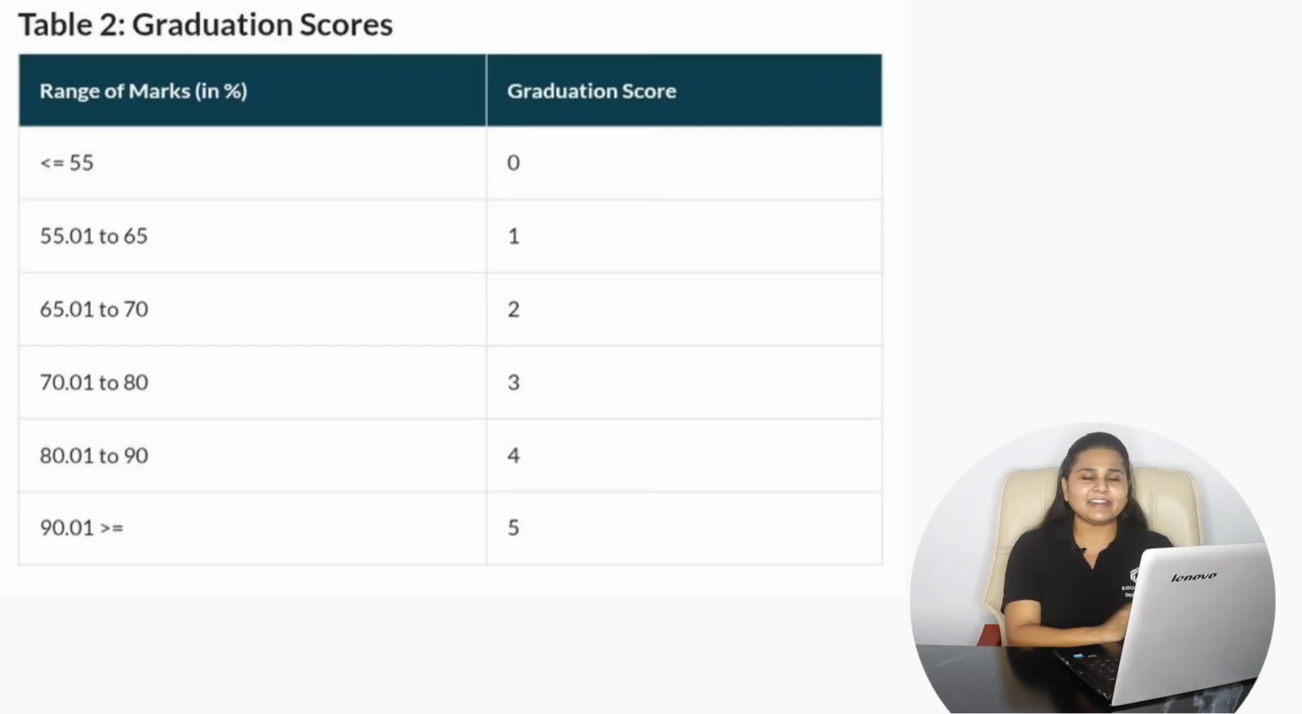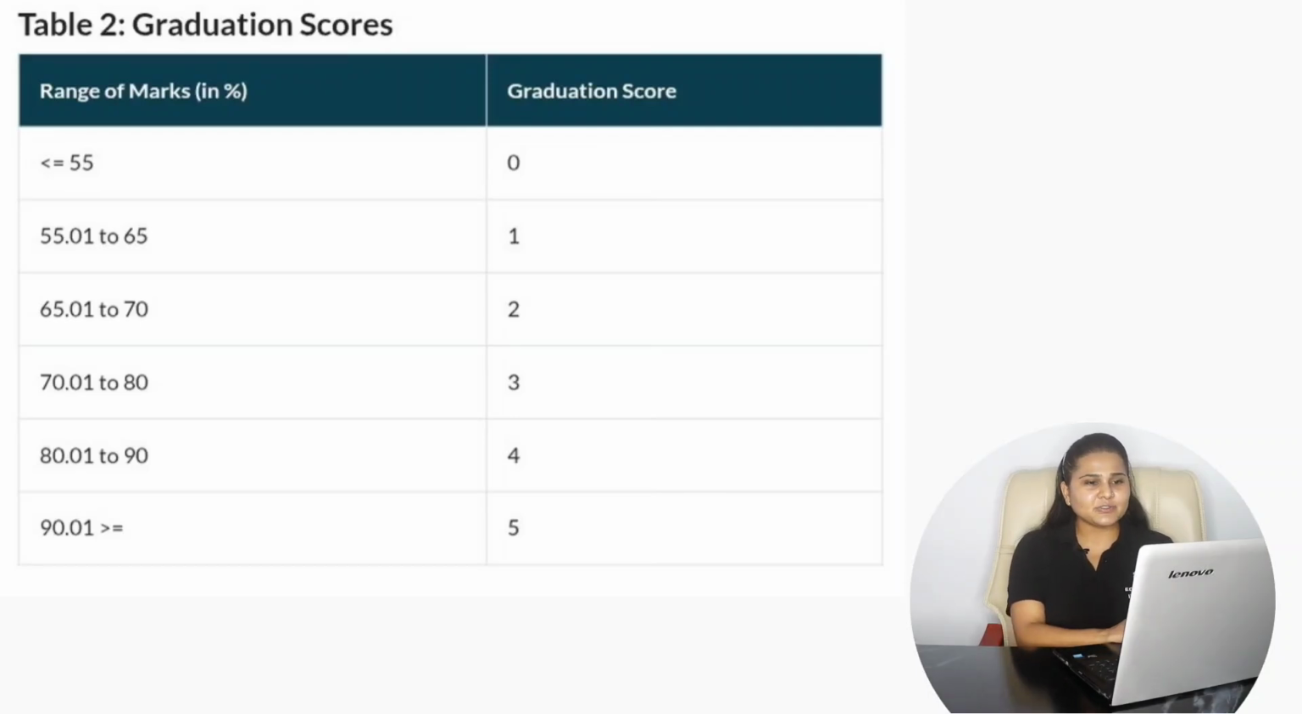Then there is the rating score according to the range of marks in your graduation. If your percentage is more than 90, there is a rating score of 5. If it ranges between 80 to 90, it is 4. Between 70 to 80, it is 3. Between 65 to 70, it is 2, and between 55 to 65, there is a rating score of 1. So this is the application rating score for the graduation.